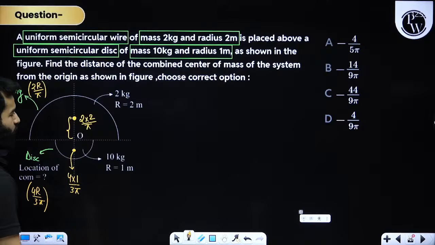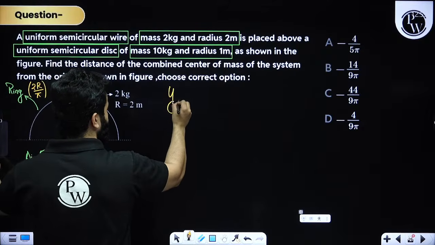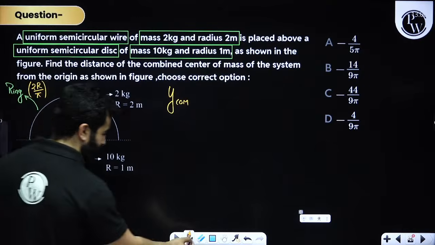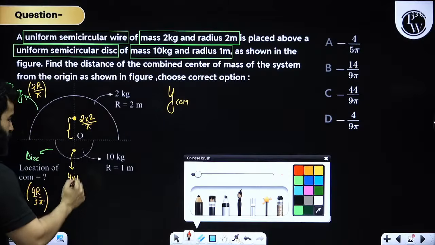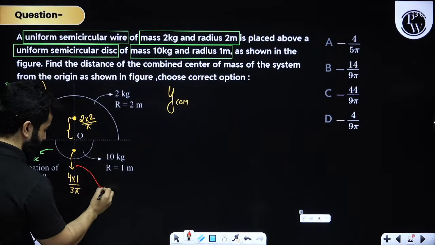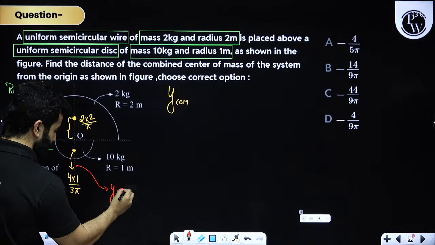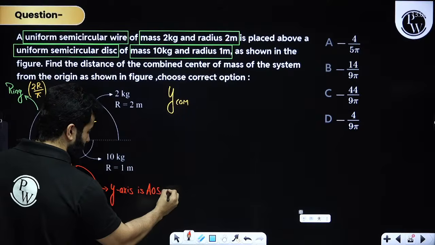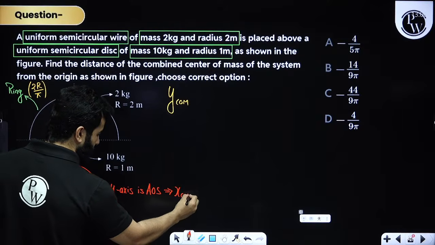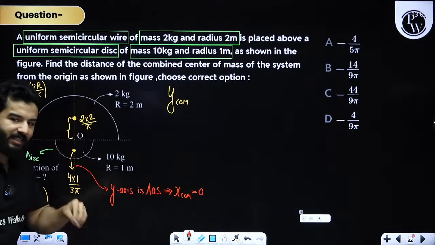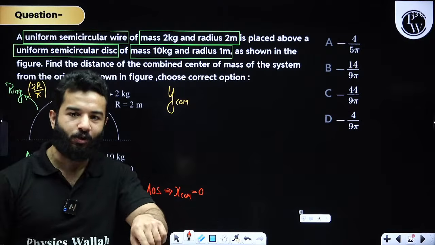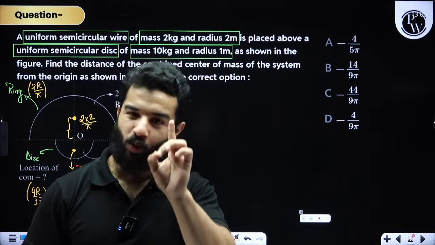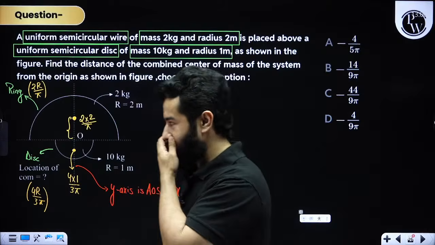Clear? So when we are going to write down the y-COM, please understand x-COM will be 0 because the y-axis is the axis of symmetry. This implies that x-COM will be 0. If, let's suppose, the x-axis is the axis of symmetry, then y-COM is 0. If both of the axes are axes of symmetry, that means the center of mass is at the origin. That means we have got a symmetrical object, right?